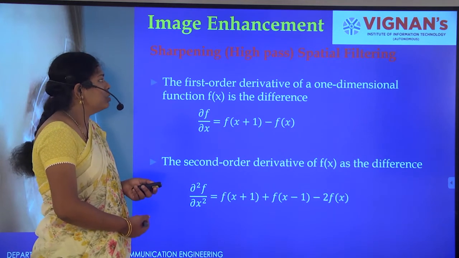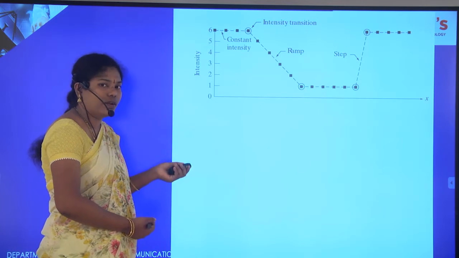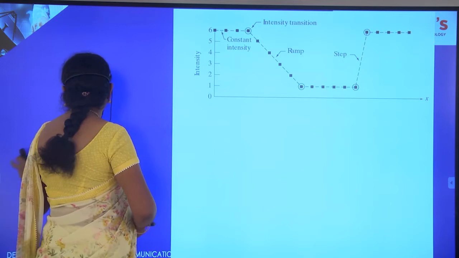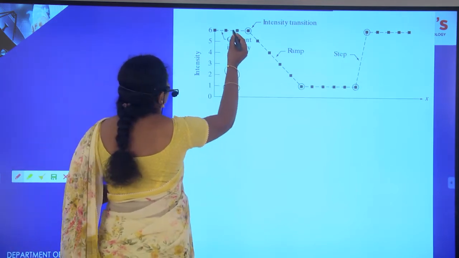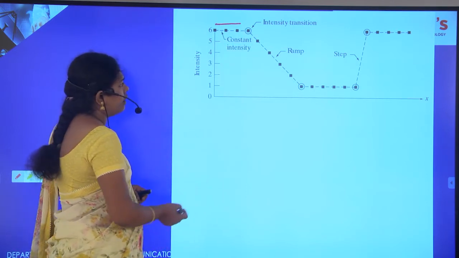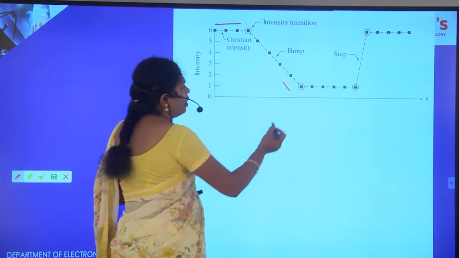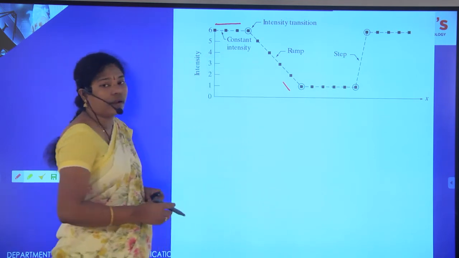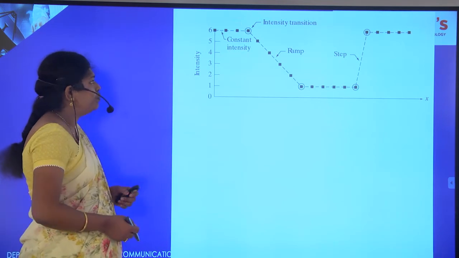Next, how do we get the first order and second order derivative for given intensity values? Just observe the intensity values here. First we consider a constant, then a ramp variation, and again a constant and a step variation. Now let's see how we get the first order derivative.